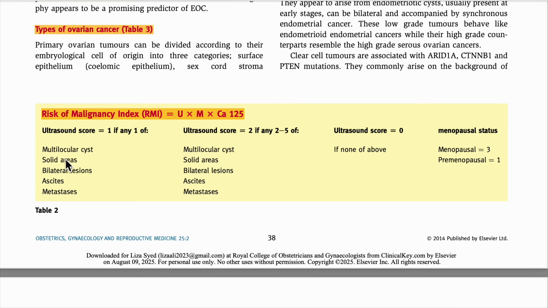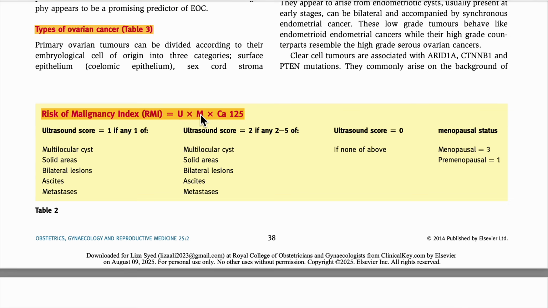Means if we have solid area, ascites will be there, so we'll give marks 2. So what we have, the ultrasound score will be 0 if we don't find any of the other findings. And if she is perimenopausal, score 1, and if she is menopausal, we will give the score 3. So how are we going to calculate the ultrasound? U means ultrasound. If we have 2, so we'll give her 3.